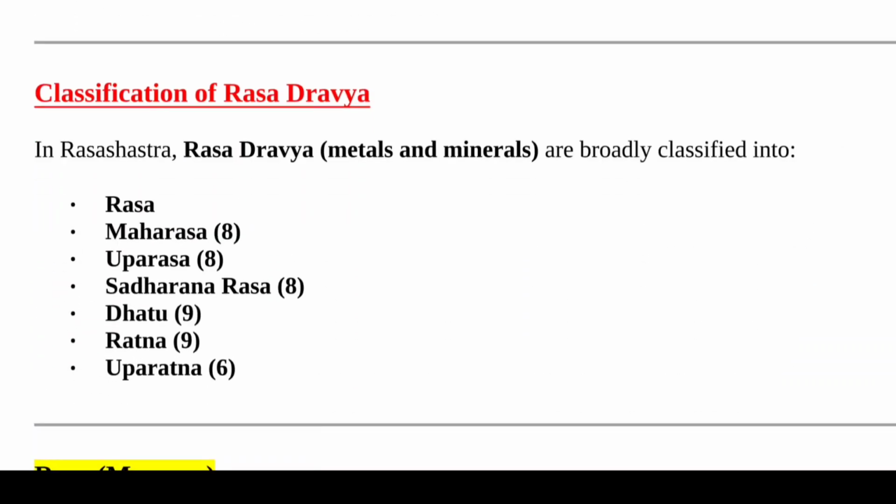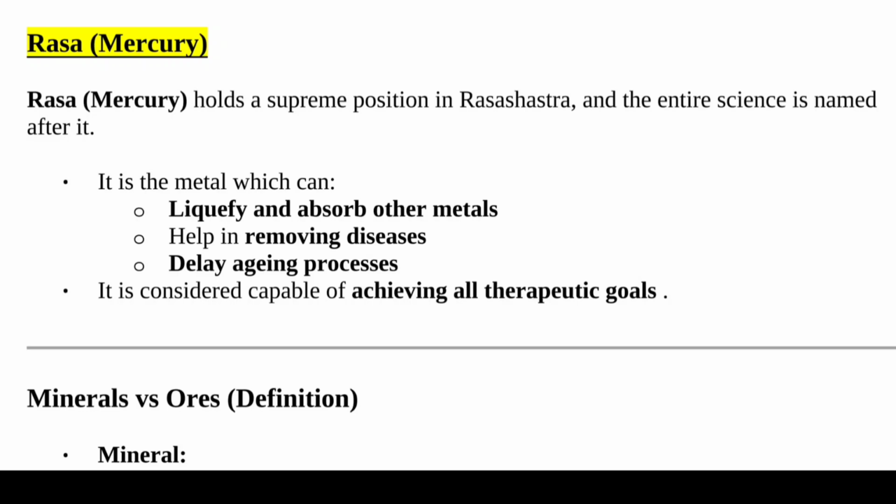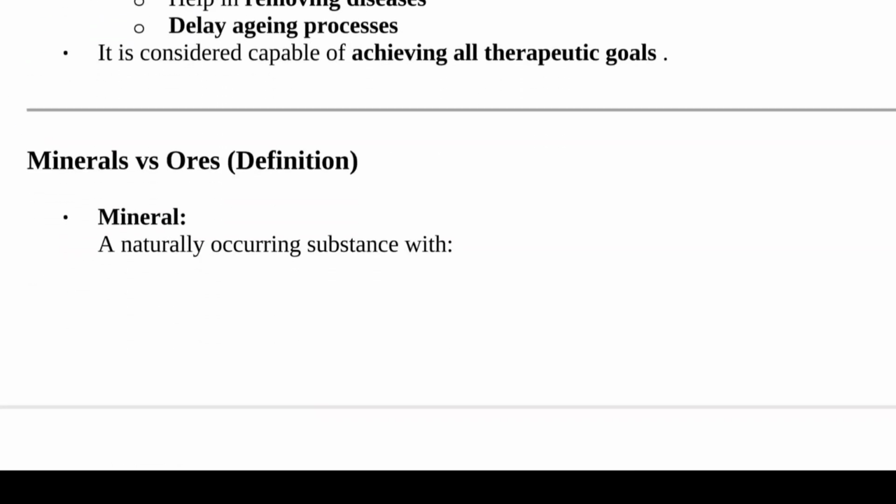Now we see here classification of Rasa Dravyas. In Rasashastra, Rasadravya, that is metals and minerals, are broadly classified into Rasa, Maharas, Uparas, Sadharan Ras, Dhatu, Ratna and Uparatna. Now we see here one by one. First is Rasa. Rasa means mercury, holds a supreme position in Rasashastra, and the entire science is named after it. It is the metal which can liquefy and absorb other metals, also helps in removing diseases and delaying aging processes. It is considered capable of achieving all therapeutic goals.